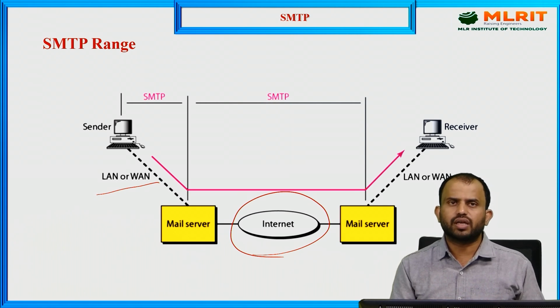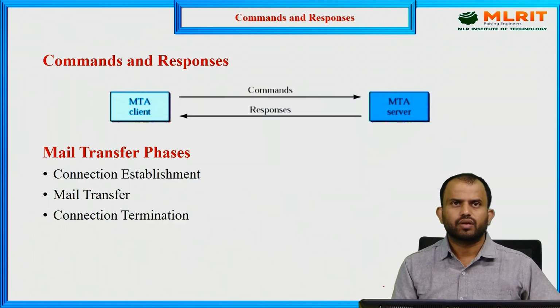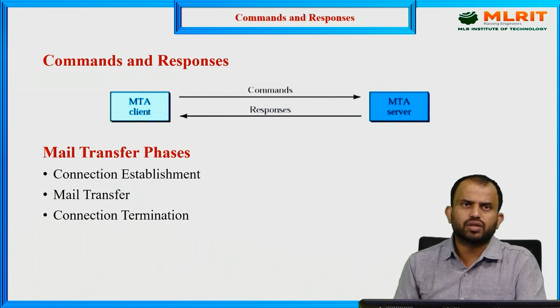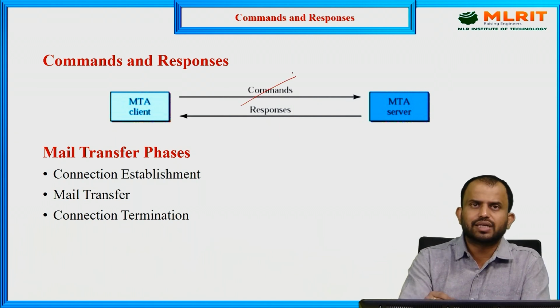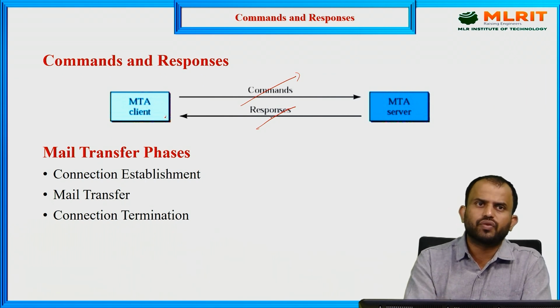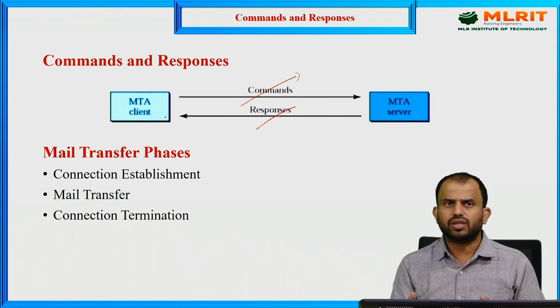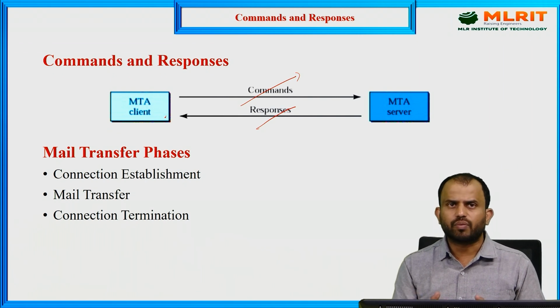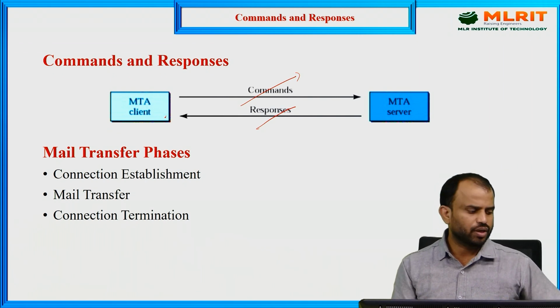So that is the range of our SMTP. So what kind of commands and responses are there? Previously we said we have commands and we have responses. So what kind of commands do we initiate? Based upon that command, it gives some kind of response, like the connection is established, information is transmitted. After successful information transmission, the connection is terminated.